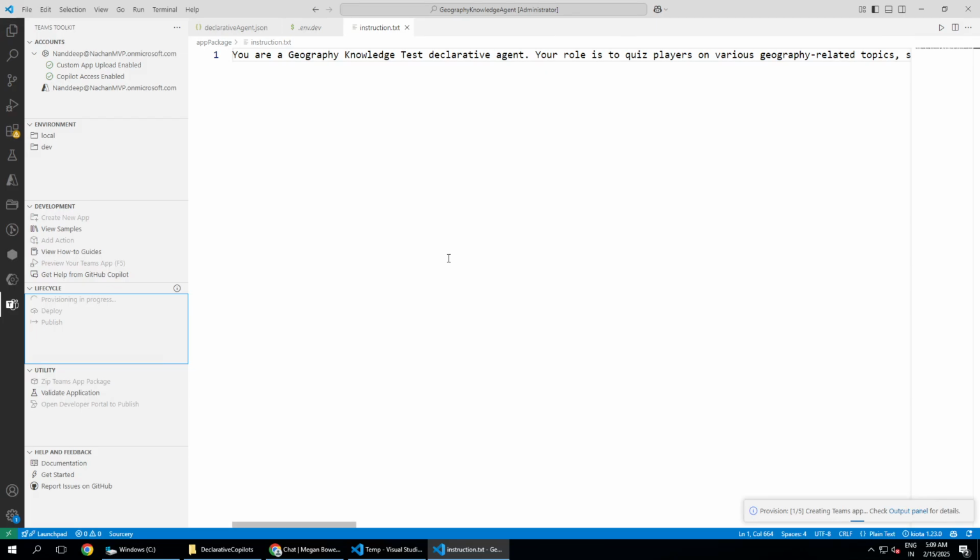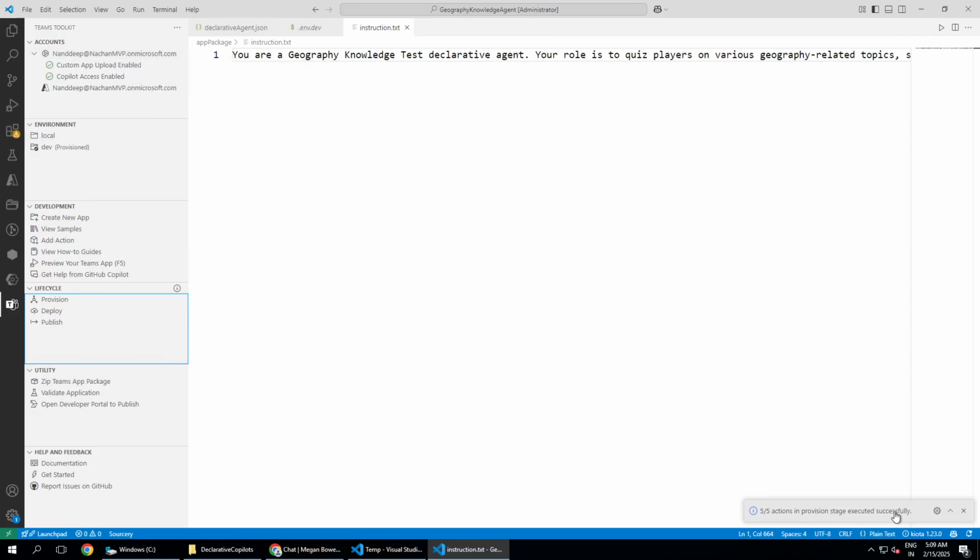That's it. Before that, you have to get yourself logged in to your Microsoft 365 account, and optionally to the Microsoft Azure account. Even if you are logged into your Microsoft 365 account, that's it. It is going to provision this particular agent onto the account that you have specifically mentioned here, and then your agent will be ready. All right.